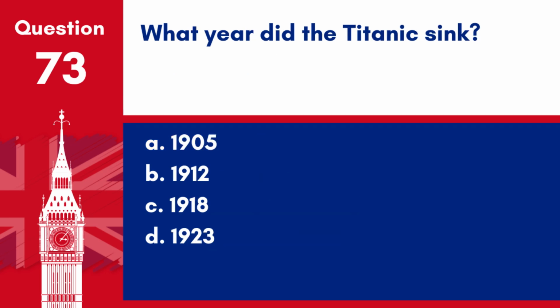Question 73. What year did the Titanic sink? A. 1905. B. 1912. C. 1918. D. 1923. Answer B. 1912. The RMS Titanic sank on its maiden voyage after hitting an iceberg on April 15, 1912.